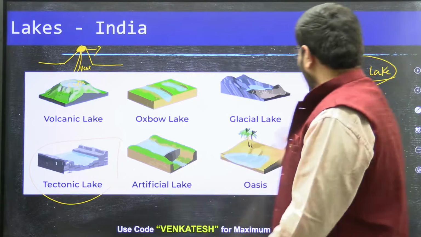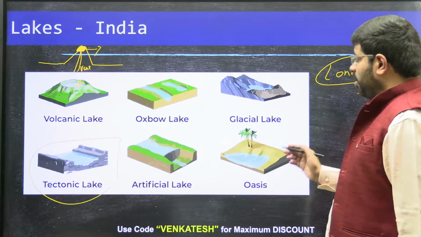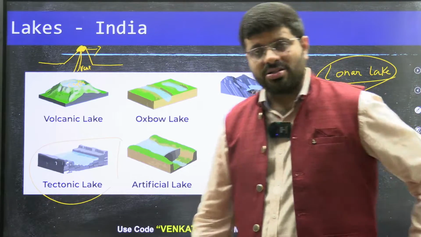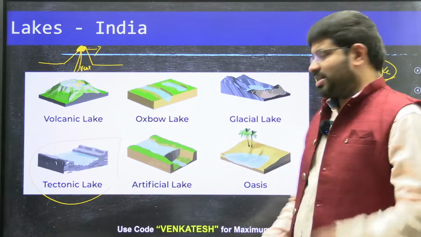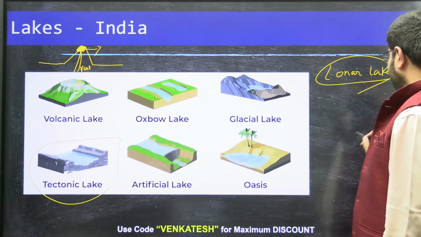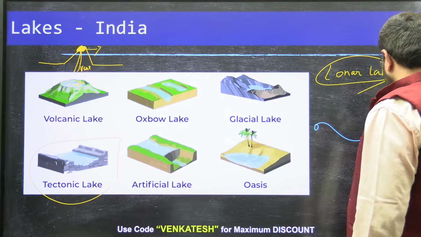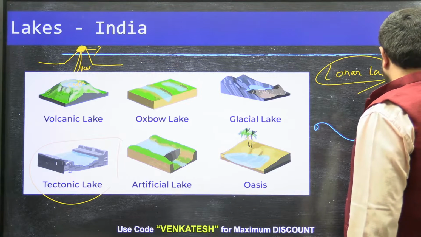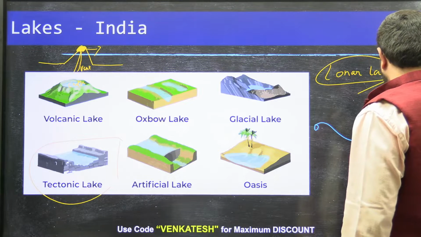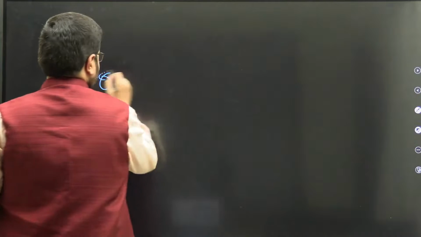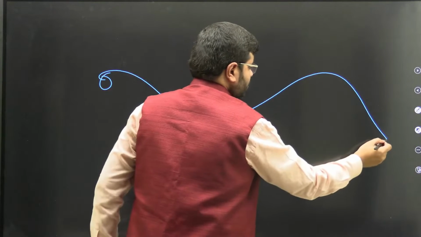Now, these are the formations. Oxbow Lake. Now, what is an oxbow? It's all about formation, just for understanding. You have a river which frequently meanders like this.